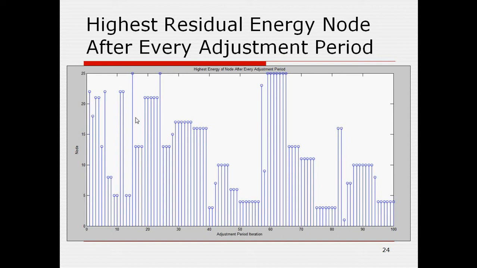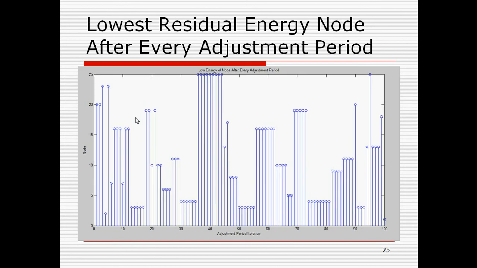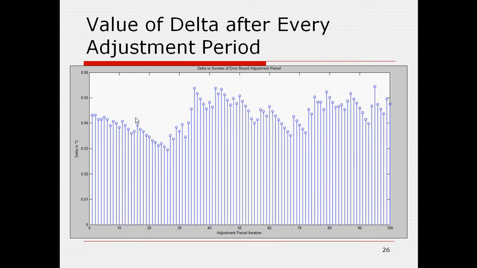Highest residual energy node after every adjustment period: I have calculated which node has the highest energy, and I have changed that node's error bound by subtracting delta from it. This delta is also added to the lowest after every adjustment period. I have also found which node has the lowest energy, and I have added delta to that node's error bound. This is the value of delta which I have added to or subtracted from the error bound of the highest and lowest energy nodes.